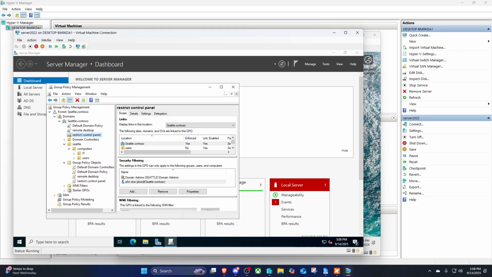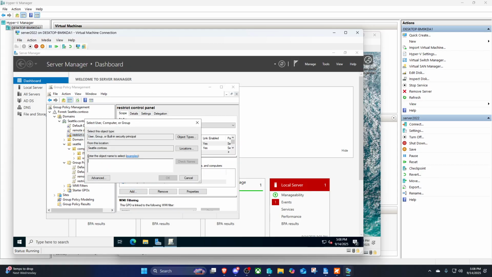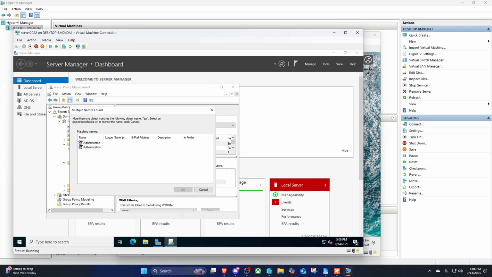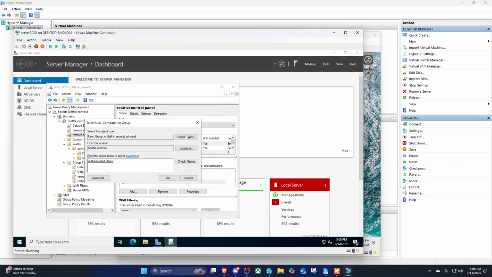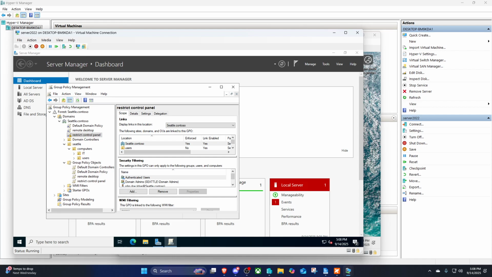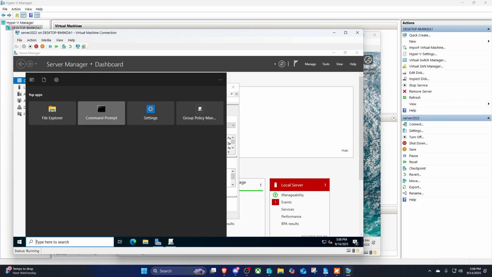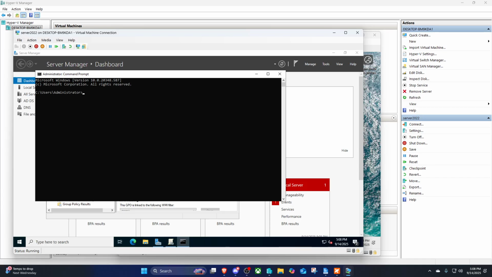Or do I need to add the authenticated users back in? Okay.